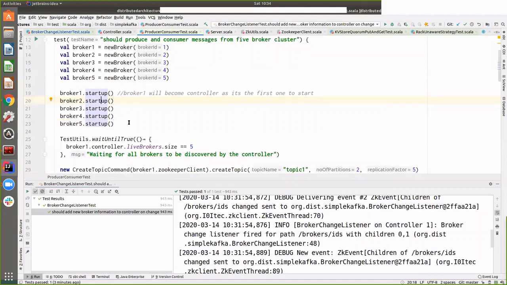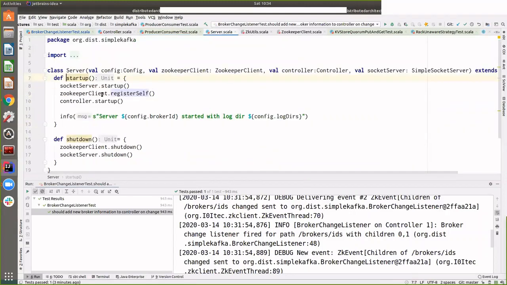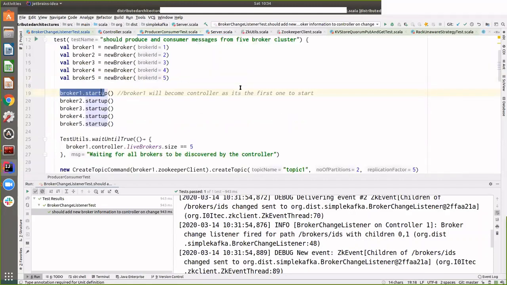You can imagine what I have highlighted, each startup method, as the main method of the Java class of your server.